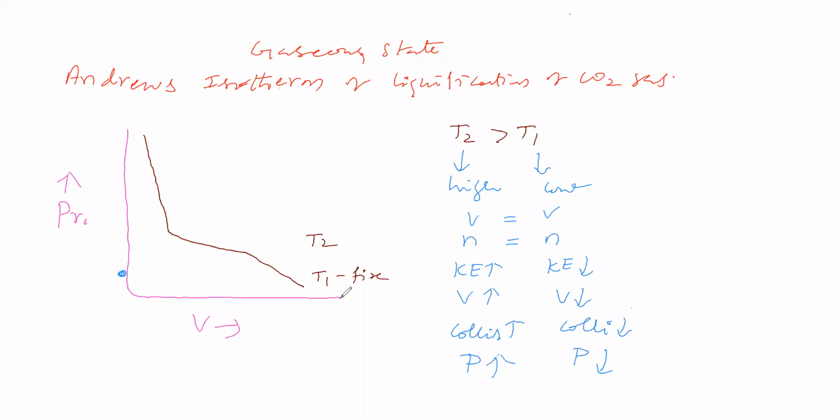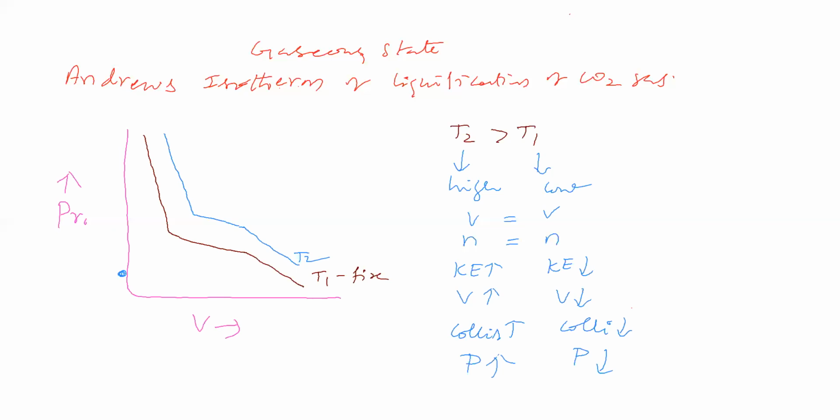Sorry. Now we are going for the T2 curve. The T2 curve is coming like this. At T2 temperature, we are getting the graph like this. So at T2 temperature, the graph will be above T1.